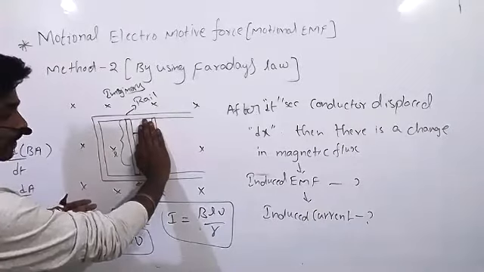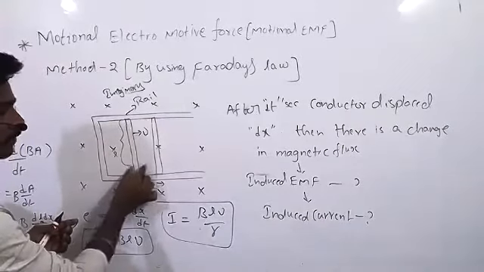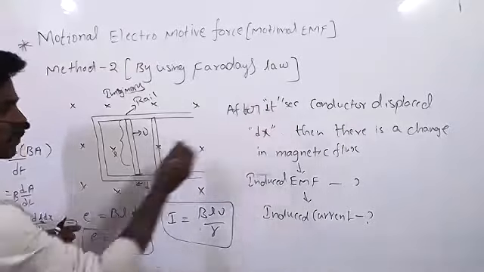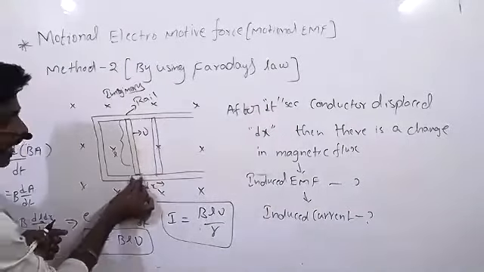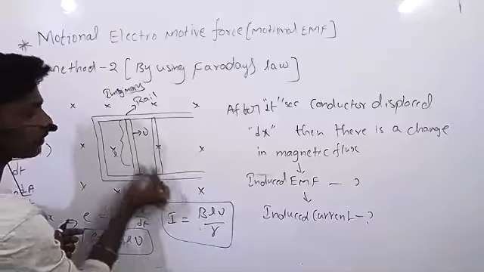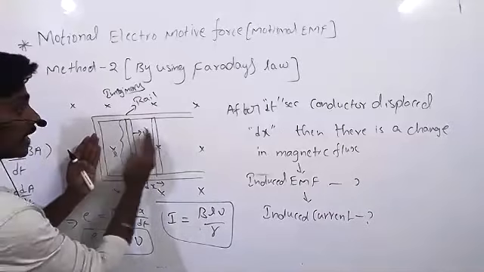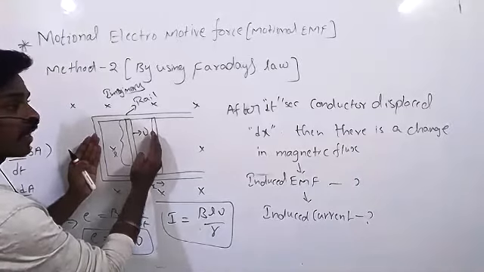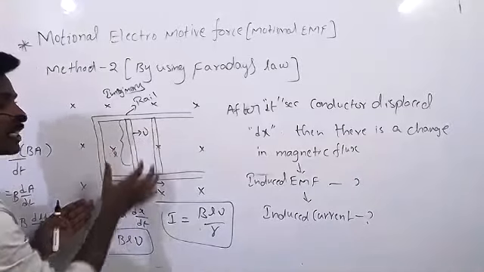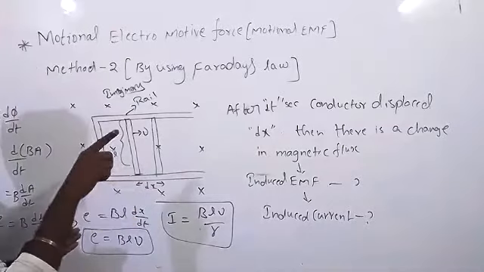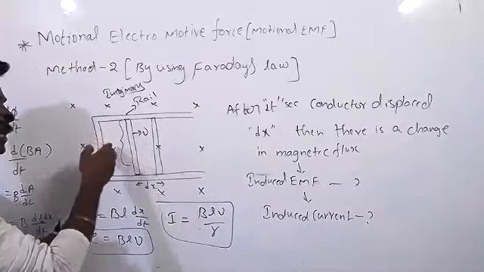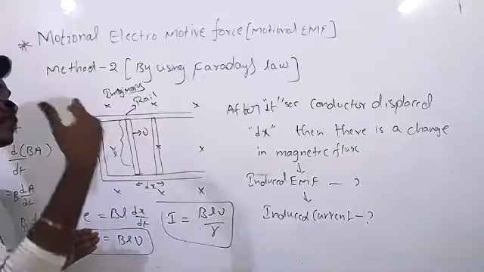Now what happens? After a small time dt, the conductor is displaced from here to here. So dx displacement is there. Now the area is increasing. When there is a change in area, the number of magnetic lines of force passing changes, so the flux will change.